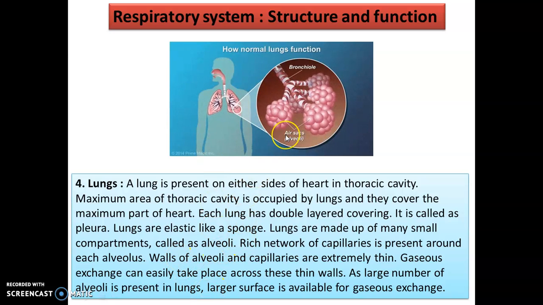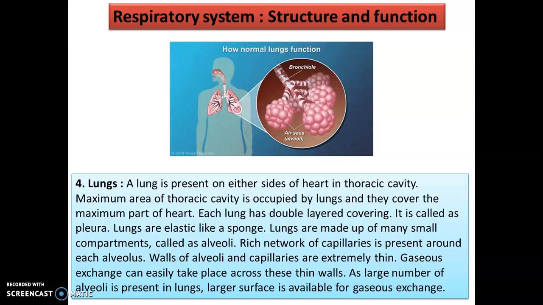Lungs are elastic like a sponge, because you know that our lungs keep on moving, or you can say vibrating. Lungs are made up of many small compartments called alveoli. So this grape-like structure you can see, children, which are air sacs or alveoli. There are many alveoli like this. A rich network of capillaries is present around each alveolus. The walls of the alveoli and capillaries are extremely thin. Gaseous exchange can easily take place across this thin wall. Now in the next slide we will be studying what this gaseous exchange is.